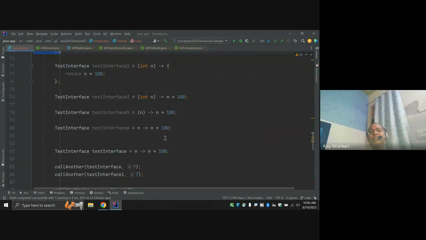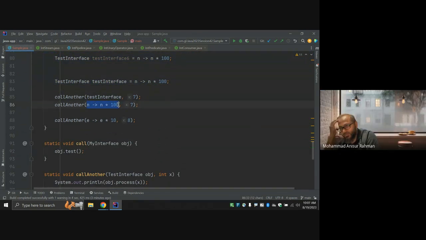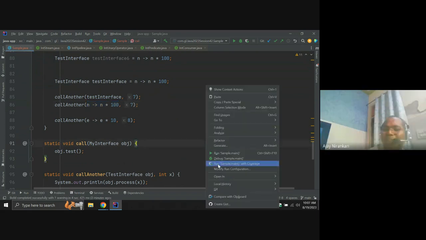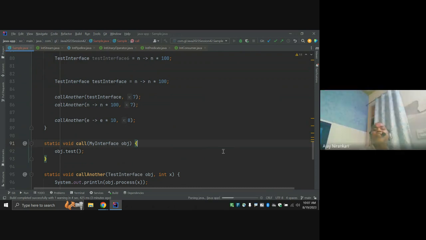Even the compiler says, why are you writing this here? I am passing it here. Why are you passing it? Why not directly pass this here itself? Why need this line again? It's unnecessary. Nothing is required. Just pass this code inside your call itself. So this is the Lambda expression. That's great, just conciseness.